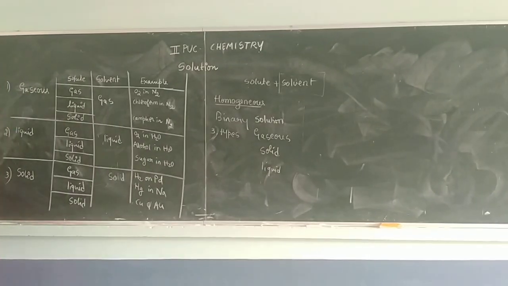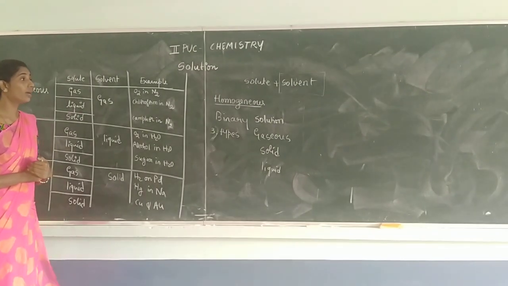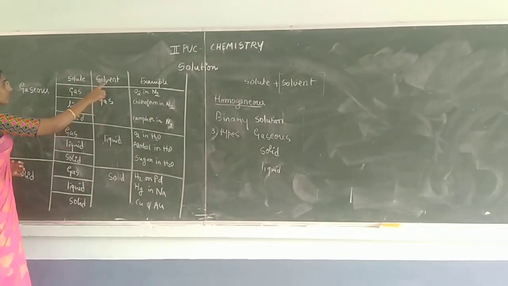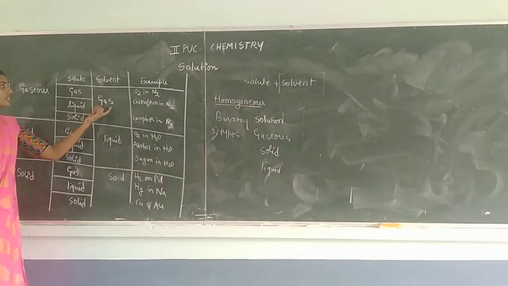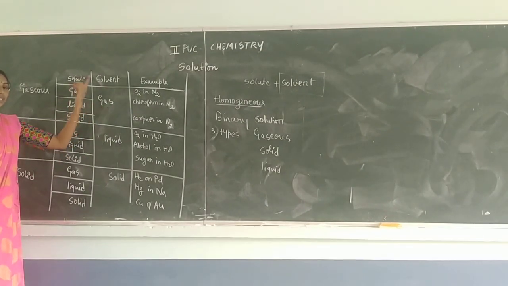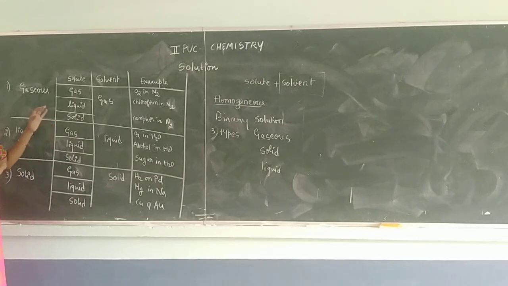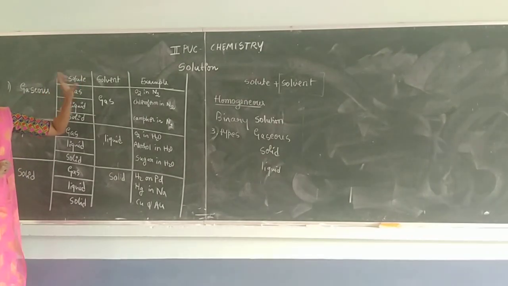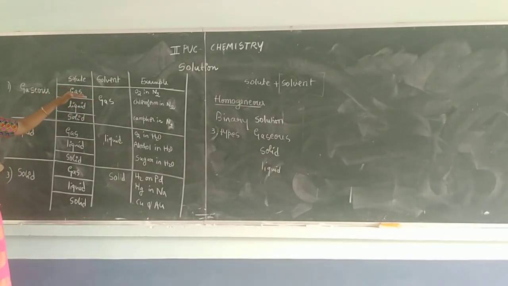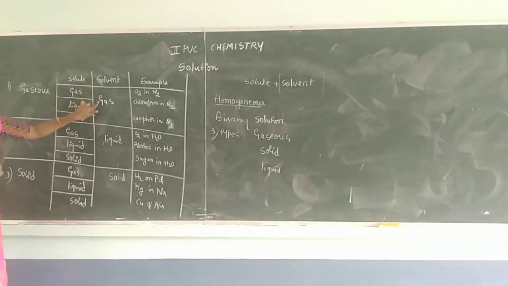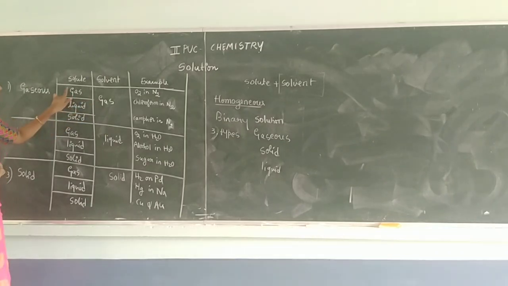Okay, the first type we discuss is the gaseous type of solution. Gaseous solution, remember, the solvent is always gas. The solvent is present in the major quantity. In this major quantity, the smaller quantity solute gets dissolved. Remember, the solute is in the solvent only. So when you read the solution, solute in the solvent, that means gas in gas.